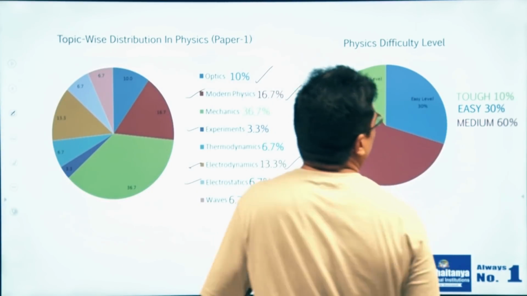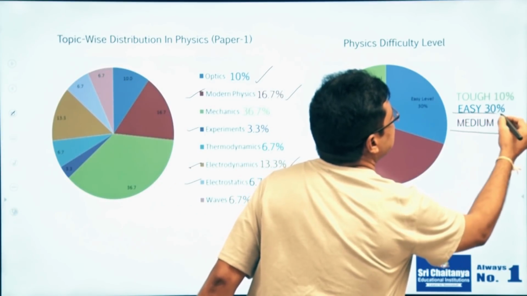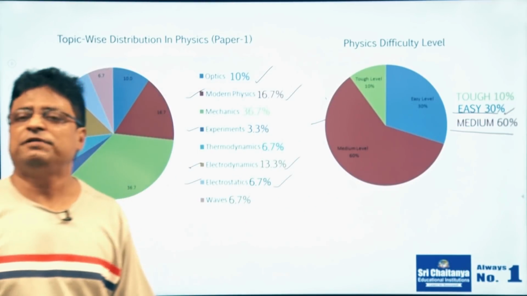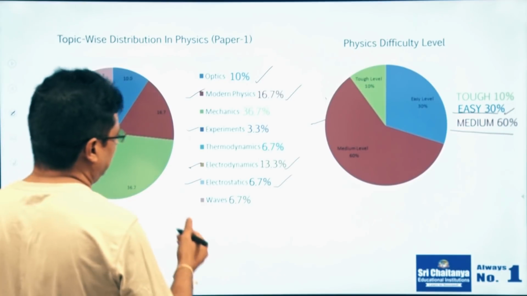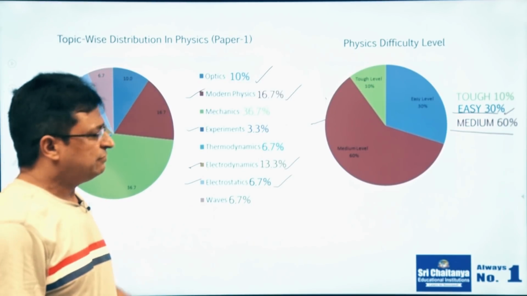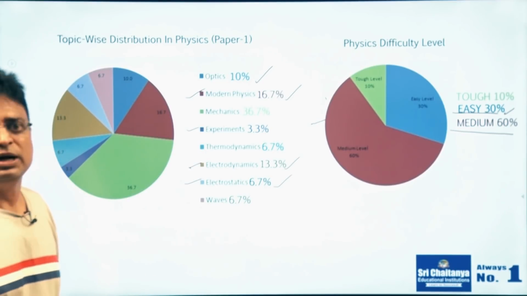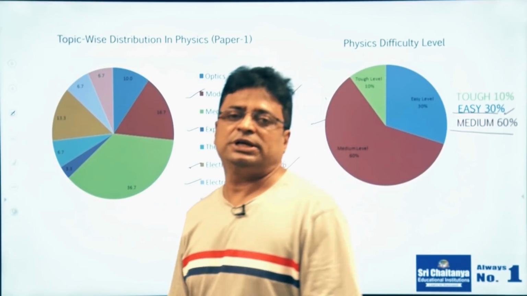In physics also, 60% of the questions are medium level, easy is 30%, and tough is only 10%. This is not the opinion from my side; this is the opinion collected from students across the country at that time, and it is very useful and informative, especially for the 2013 JEE Advanced Paper 1 Physics.